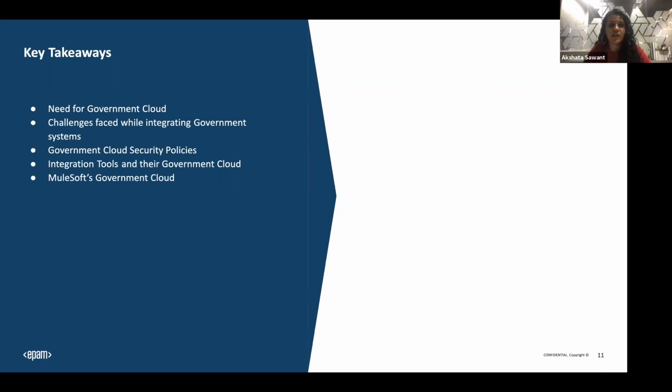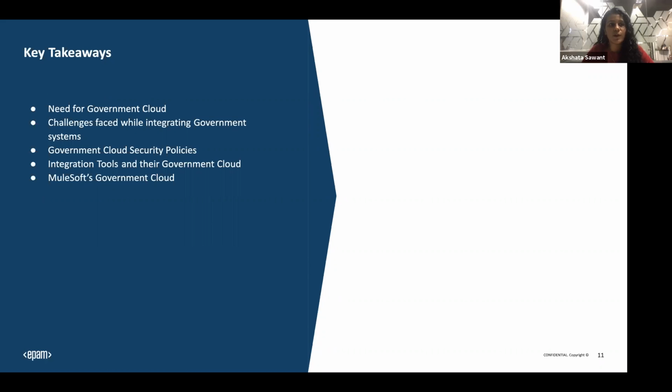We have seen the different integration tools and how the government cloud has been helping us out. And then we have also seen MuleSoft's government cloud and the capabilities it provides. It provides all the iPaaS services of logging, monitoring, building the API, and deploying the API implementation. All the tools we have been using in the Anypoint Platform, the API Designer, Exchange, Runtime Manager, we can use all of them. And on top of that, we are getting the security, which is FedRAMP security, FIPS, and all. So that is a top up.